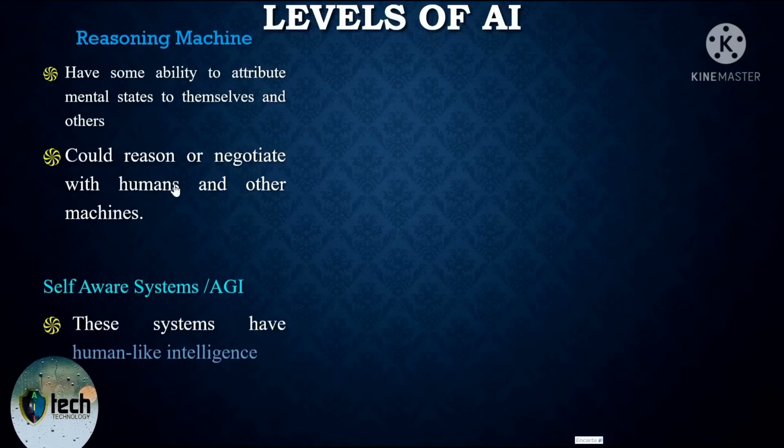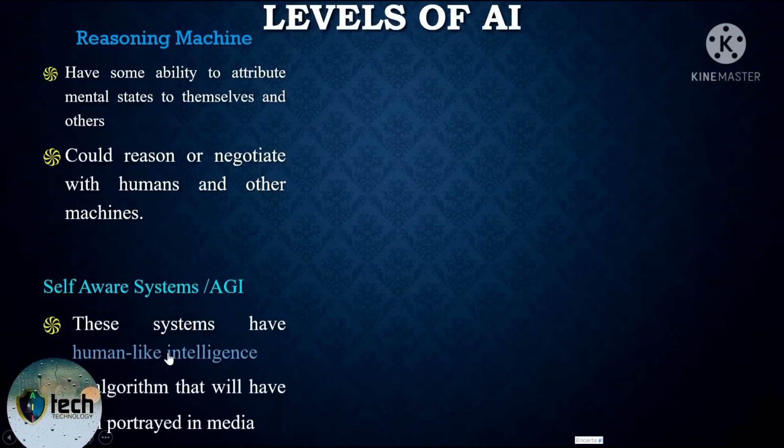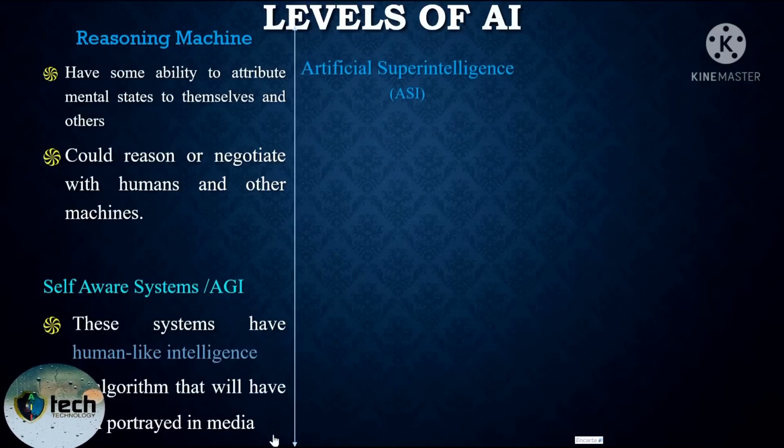And the next thing is self-awareness system, which is just a system that has human-like intelligence አለው, and the algorithm used to develop this kind of artificial intelligence has been portrayed in media, which means they will be used in media ማለት ነው አይደል? Okay, the next one is artificial super intelligence ምንላቸው ናቸው. The algorithm used to develop this kind of artificial intelligence is more outsmart and even more intelligent than human beings in every domain እንደማለት ነው.